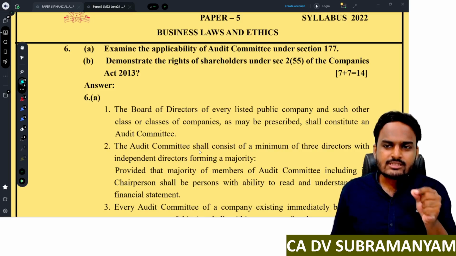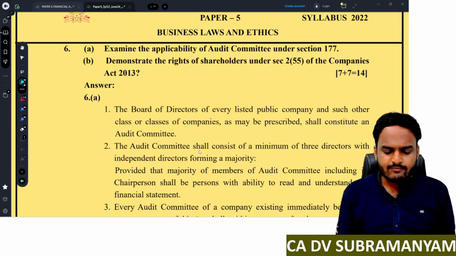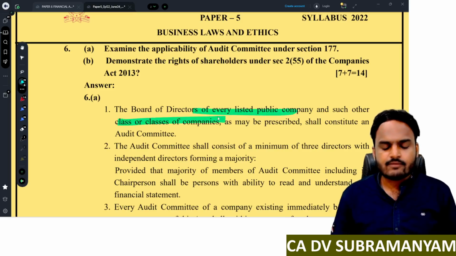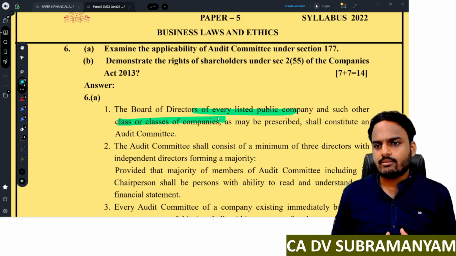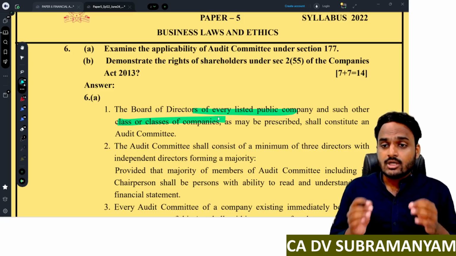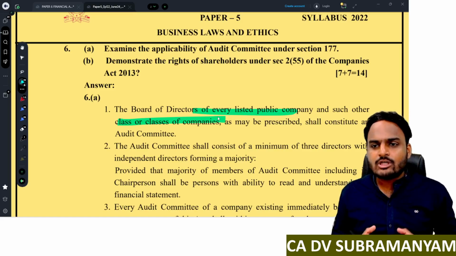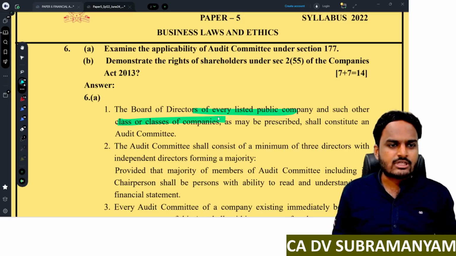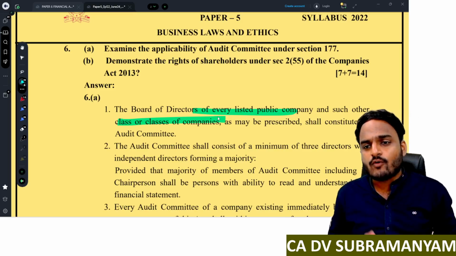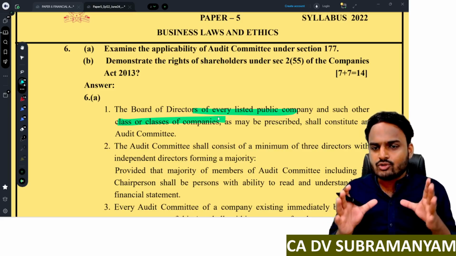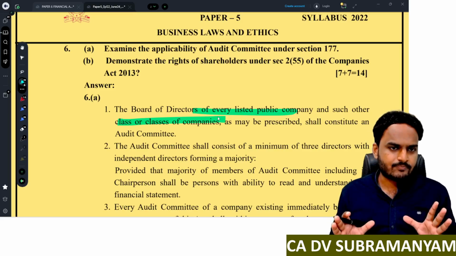Suppose if the question is tested for 2 marks, then simply writing first point is sufficient. Every listed company and prescribed class or classes of companies must have audit committee. 2 marks sufficient. But the question was asked for 7 marks. Now, simply writing applicability of audit committee alone is not sufficient. Here you need to write the functions of audit committee, the powers of audit committee, duties of audit committee, everything you have to cover in this question.